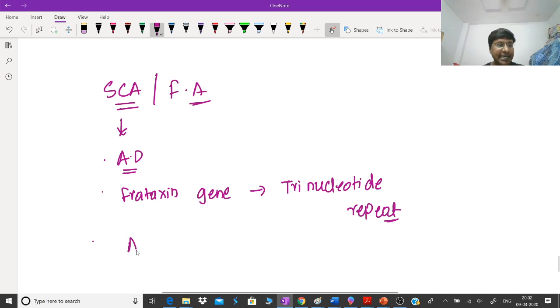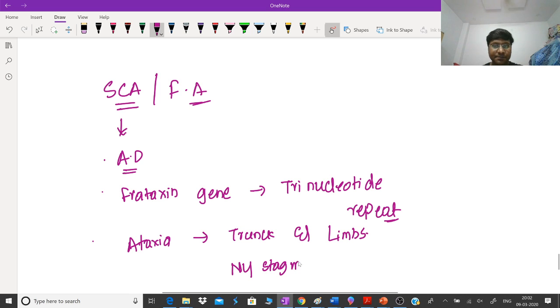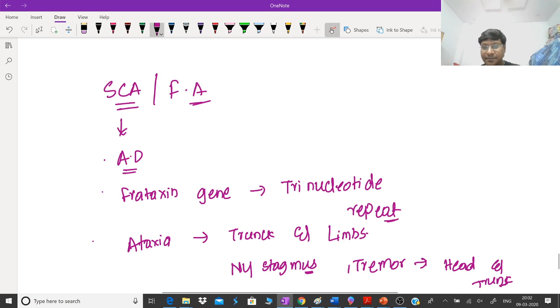They will have ataxia of the trunk and limbs. They will also have nystagmus, right? And they will also have oscillatory tremors of the head and trunk.